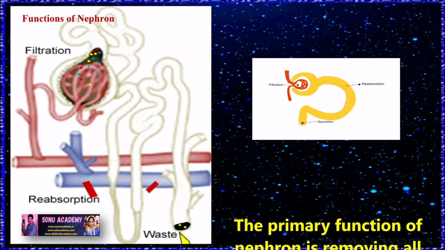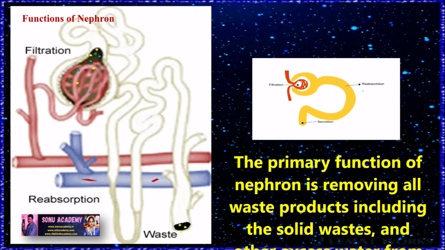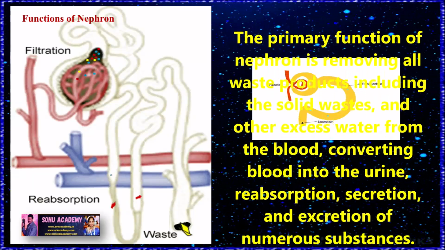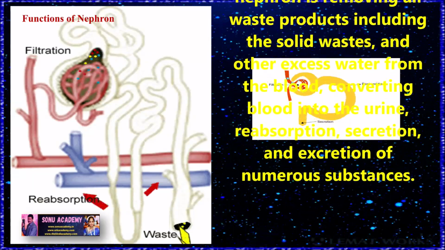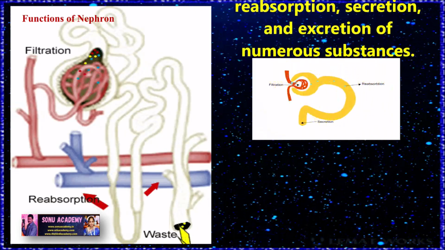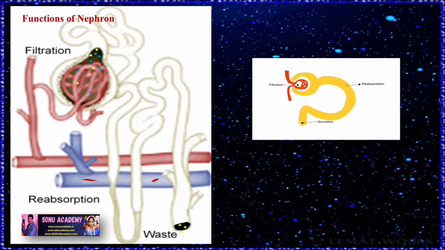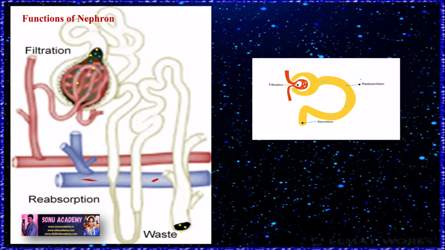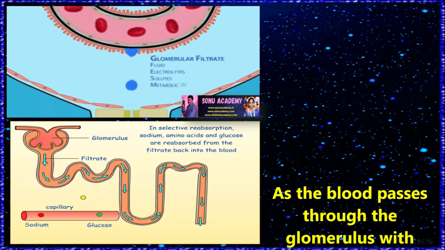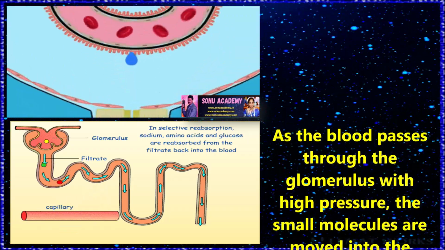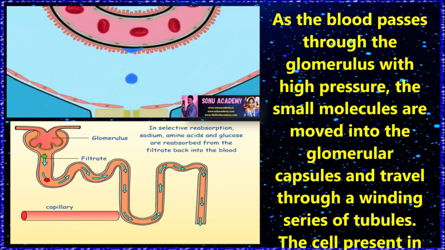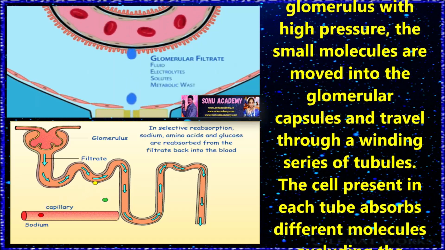Children, now let us discuss the functions of nephrons. The primary function of the nephron is removing all waste products including solid wastes and other excess water from the blood, converting blood into the urine, reabsorption, secretion and excretion of numerous substances. As the blood passes through the glomerulus with high pressure, the small molecules are removed into the glomerular capsules and travel through a winding series of tubules.